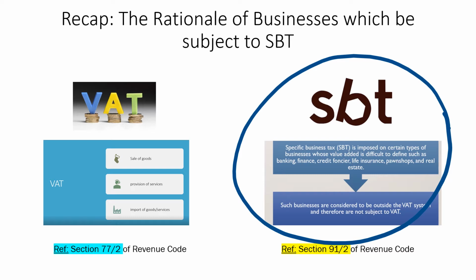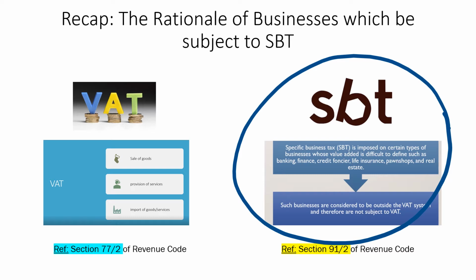As we discussed, VAT, or value-added tax, is a broad-based tax. Therefore, VAT applies to the sale of goods, provision of service, and importation of goods and service. This is provided under Section 77/2 of the Revenue Code.